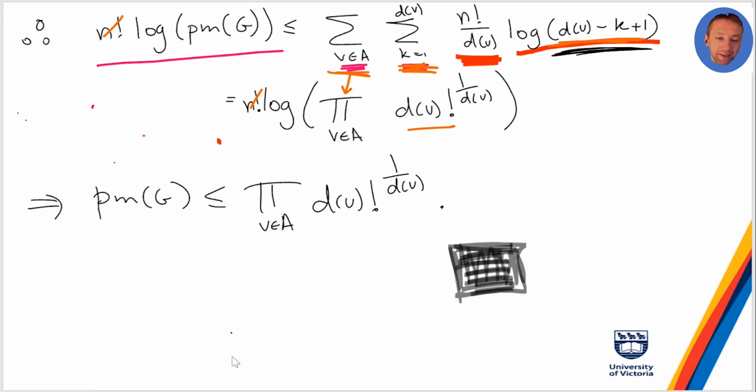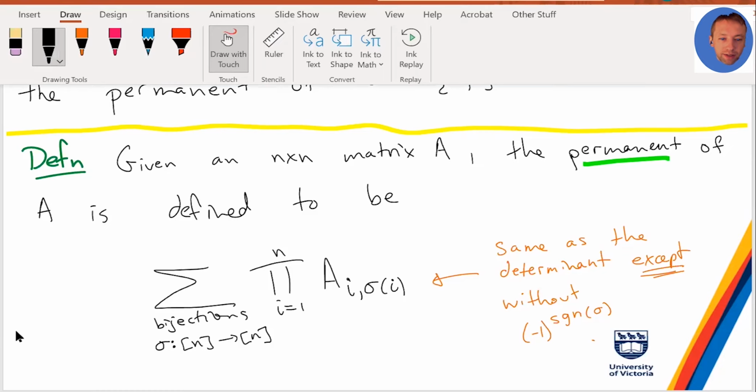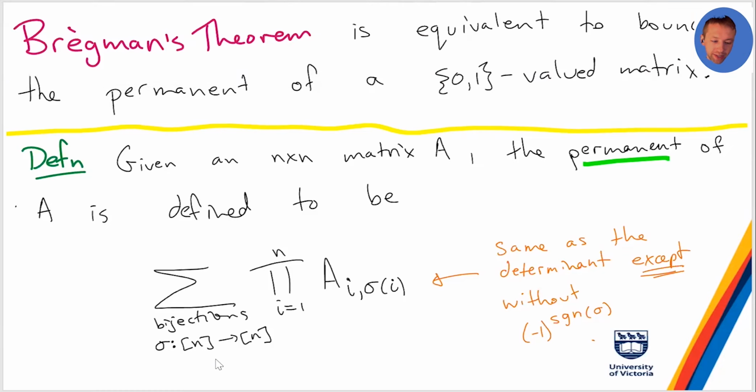One thing I wanted to say is that this Bregman's theorem is actually equivalent to something which seems different. So has anyone heard of the permanent of a matrix?